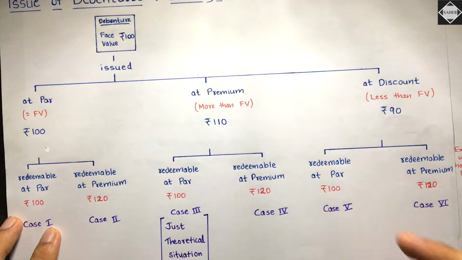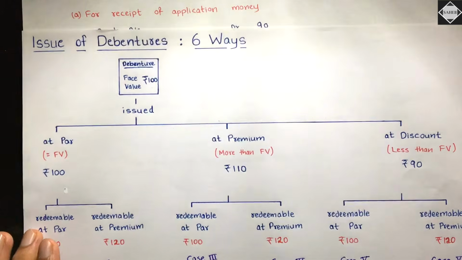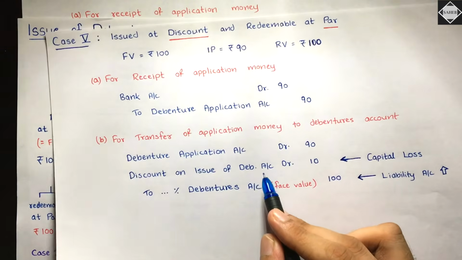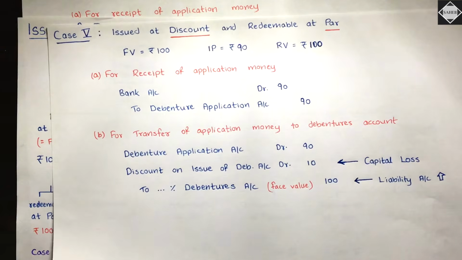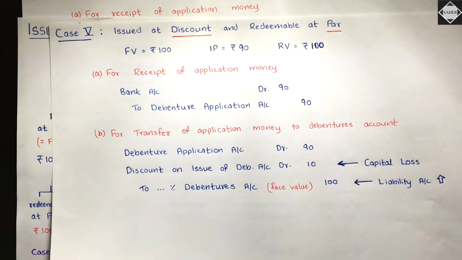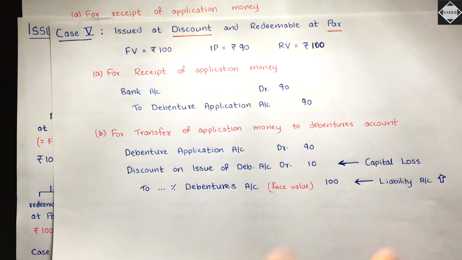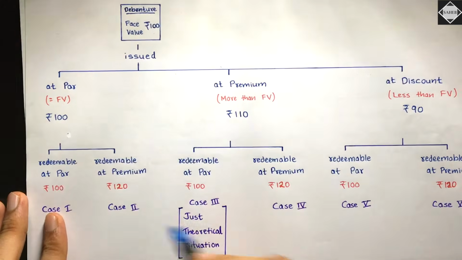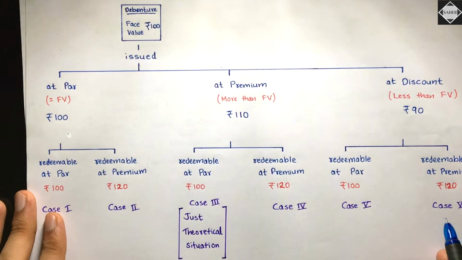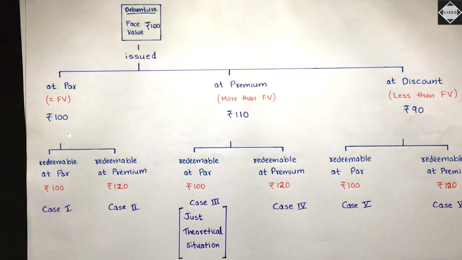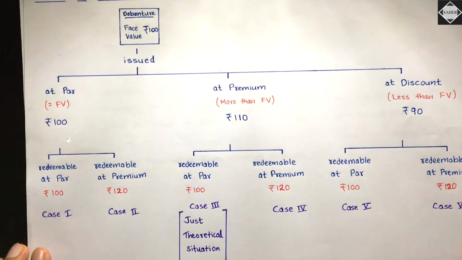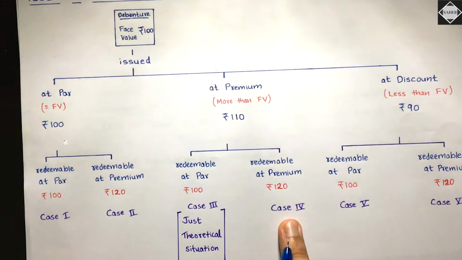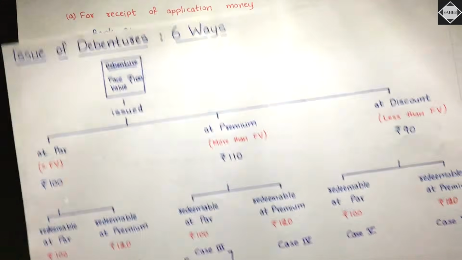Fine. And then in case 5 also what will happen is you will have a discount. Discount on issue of debentures. So this also has to be written off. We'll see that at last, when we will learn writing off loss and discount on issue of debentures. At that time we'll see, 4 cases will be there: case 2, case 4, case 5 and case 6, where we'll have to do the writing off. Is that clear? But redemption elements thing, this loss on issue and premium on redemption, this will only happen in 3 cases: case 2, case 4 and case 6. Is that clear? Okay, so I think that's all.